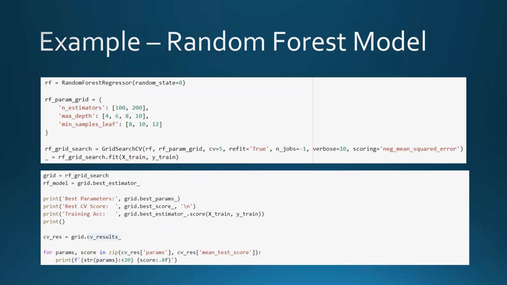For each of the parameter value combinations, the random forest is run, and the grid search technique is used with 5-fold cross-validation to find the best parameter set. The second half of the code shown here demonstrates the process of printing out the best parameters along with the validation scores. The score is then compared against the scores of other models, and the model with the highest validation score is our best model.